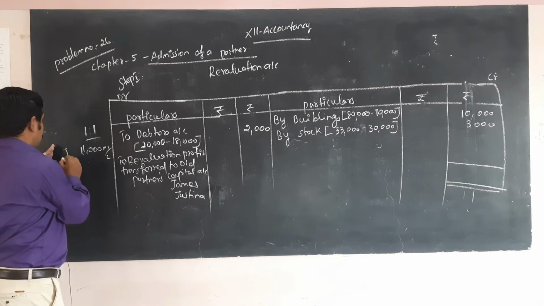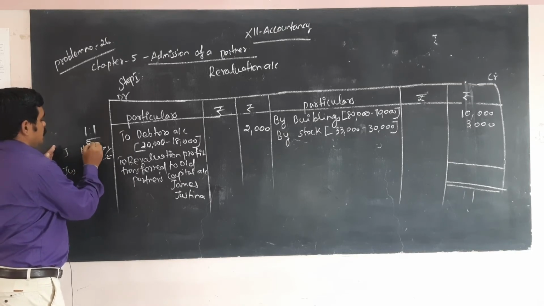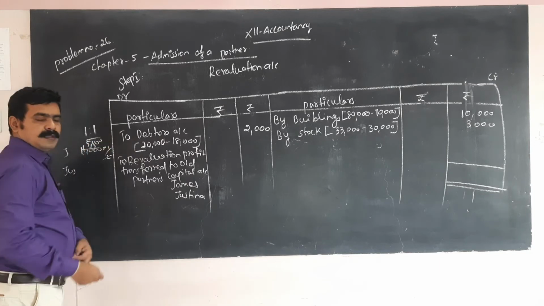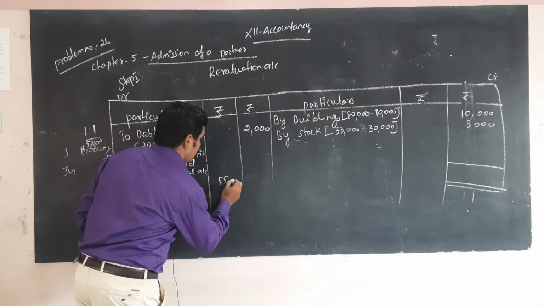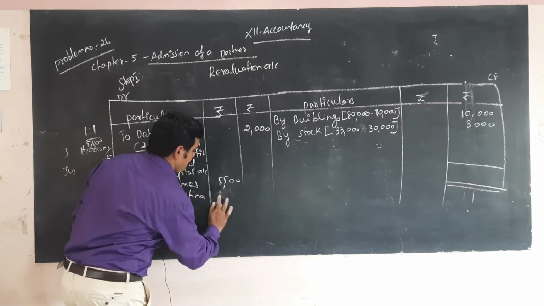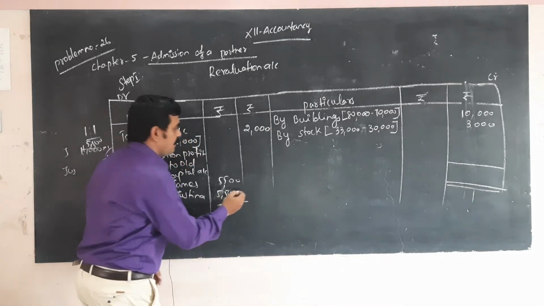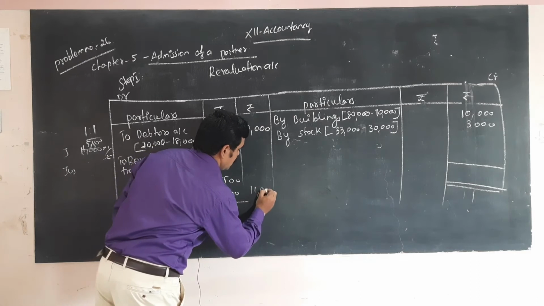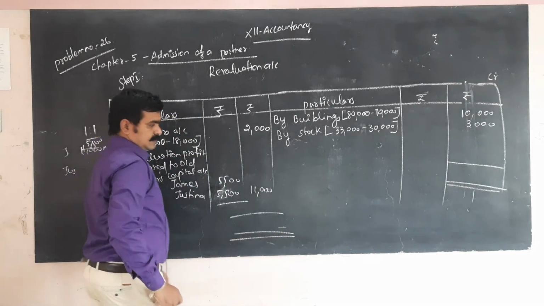So for James 5,500, for Justina 5,500. Here also 5,500, here also 5,500. So 11,000. Okay, 11,000.